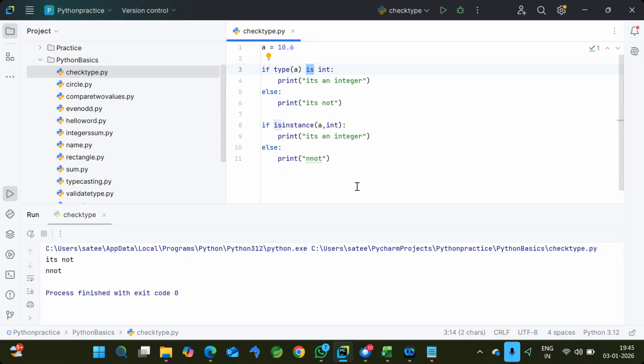Okay, and if possible, tomorrow I will share with you some assigned tasks on these operators and conditional statements. Maybe you can try and you can ask me doubts also. And on Monday we will cover some more examples on the basis of these conditional statements, and also we'll cover the looping statements. Okay, so any doubt till this point?